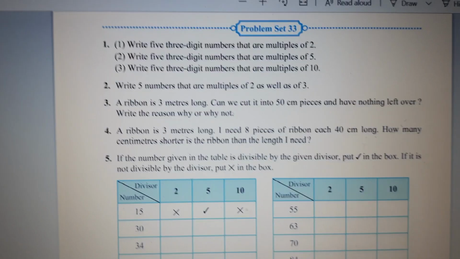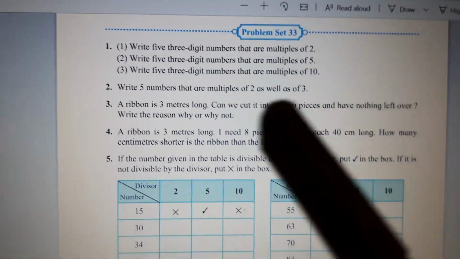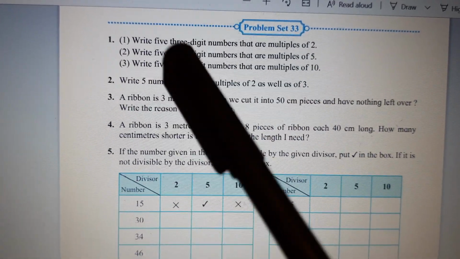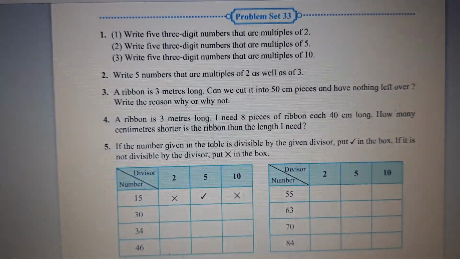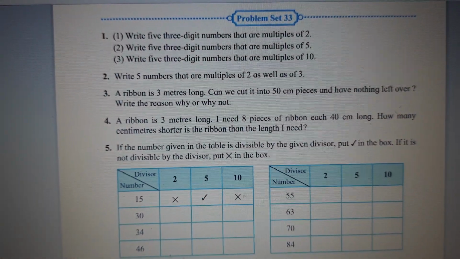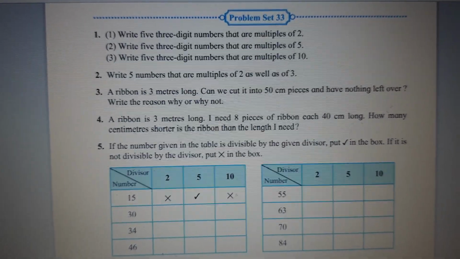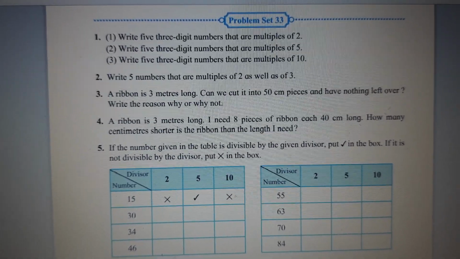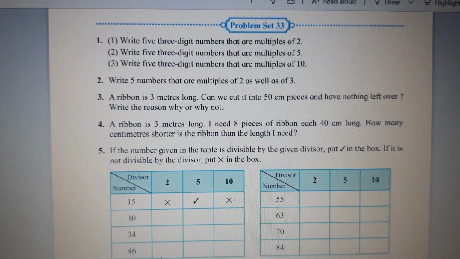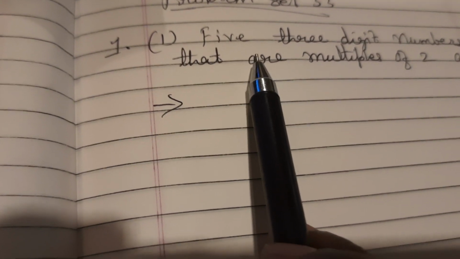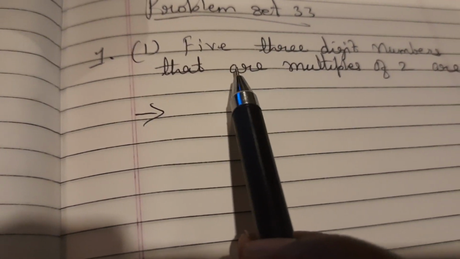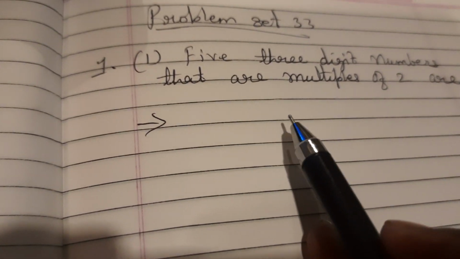So problem set 33, children. It is asking us the first question, write 5 3-digit numbers that are multiples of 2. You can write any 3-digit numbers that are multiples of 2. So it has to be 3-digit, not 2-digit or 4-digit. It has to be 3-digit which are multiples of 2. So as I told you that for multiples of 2, that means it has to be divisible by 2. So we have to just see in the units place 2 should be there.